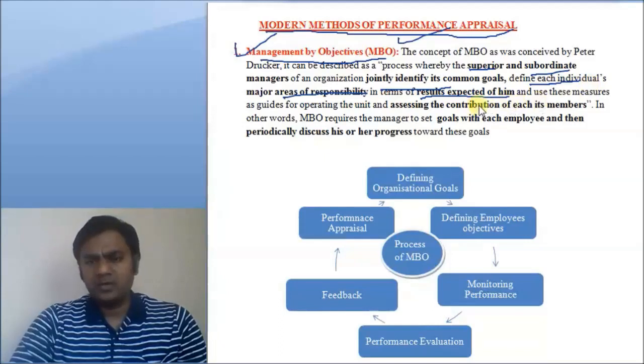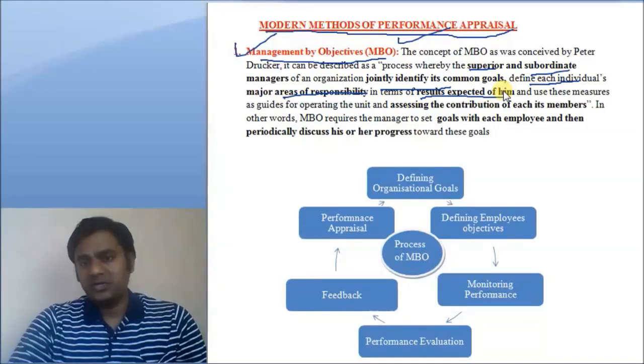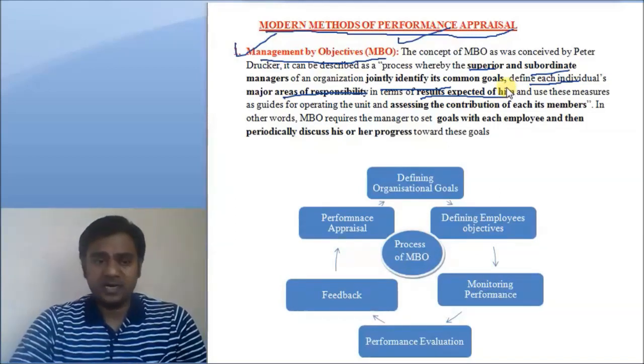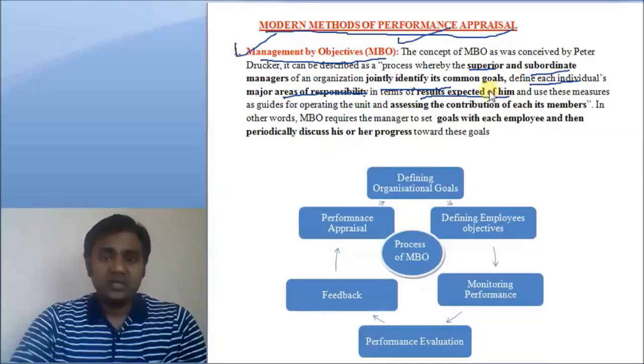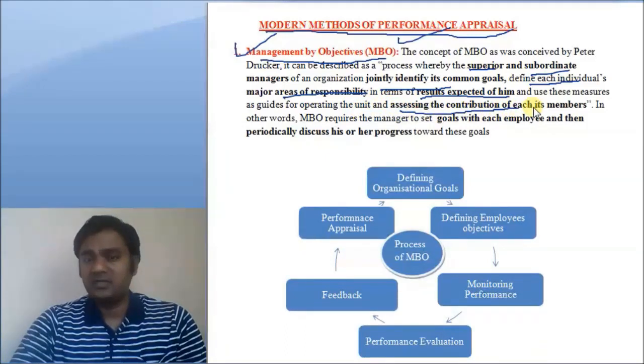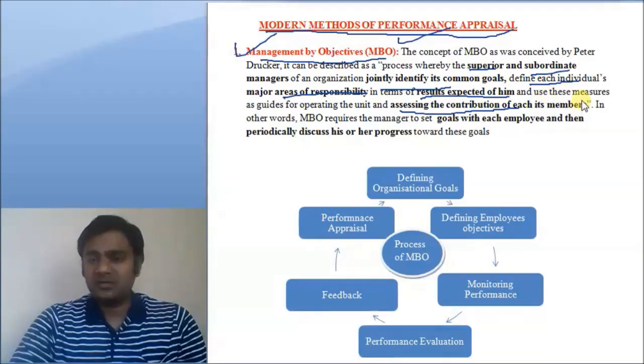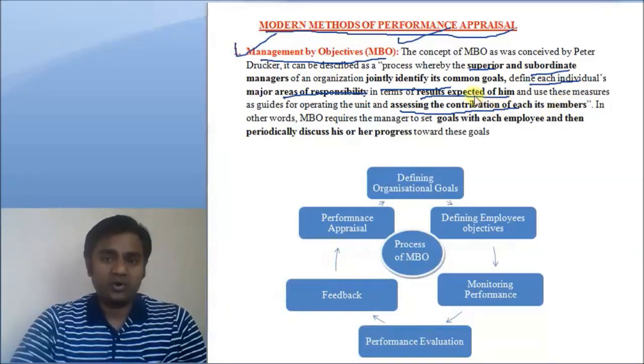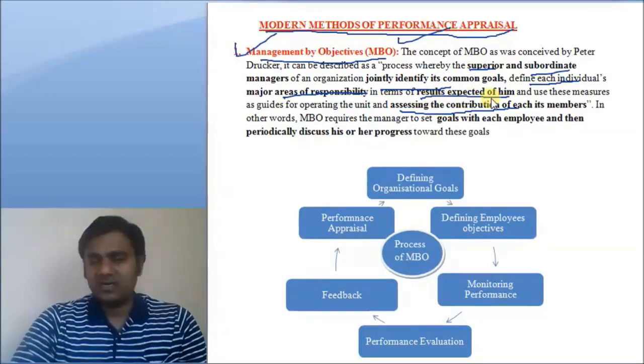and the result expected. Result here, if it is sales, then how many products he should sell. If it is manufacturing, how many products he should manufacture. This type of results are expected from an individual. So then these measures serve as a guide for operating the unit and assessing the contribution of each of its members. So here each member, I mean the employees, they have to contribute. So that is drawn from the result expected of you.